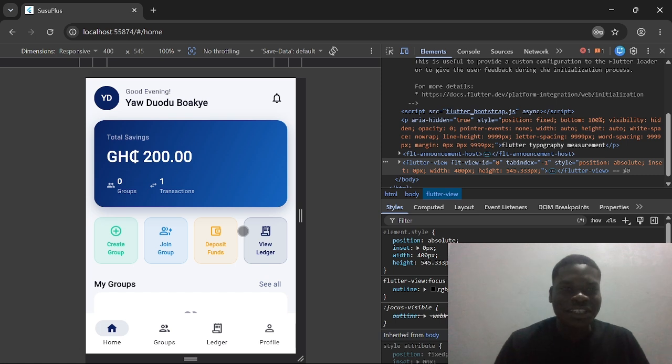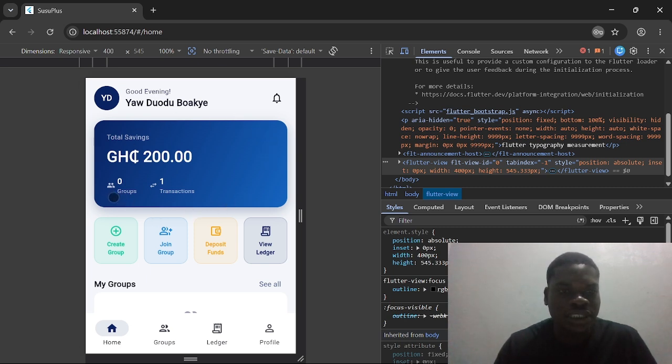Good evening. I'm Yaududu Buache, a member of the Susu Plus group, and I will be taking the ledger, the notification, and also the dashboard. With our app, you can see that we have a beautiful interface for our dashboard, where you have a small photo that shows the user initials. You see it has taken the Y and the D. You can also see the total savings that shows the amount of money deposited in the account and the amount of transactions that has been done in the account.